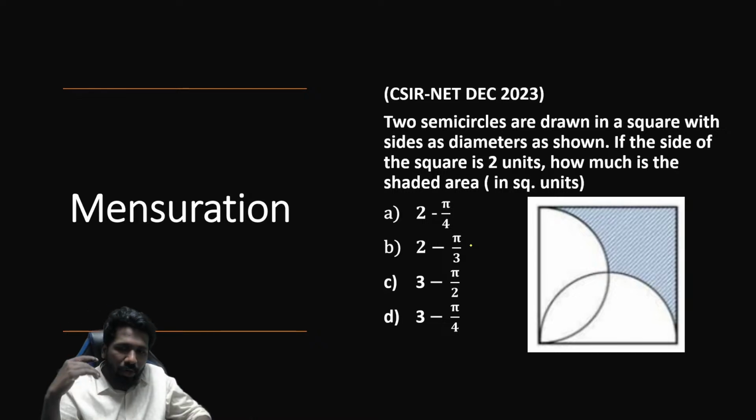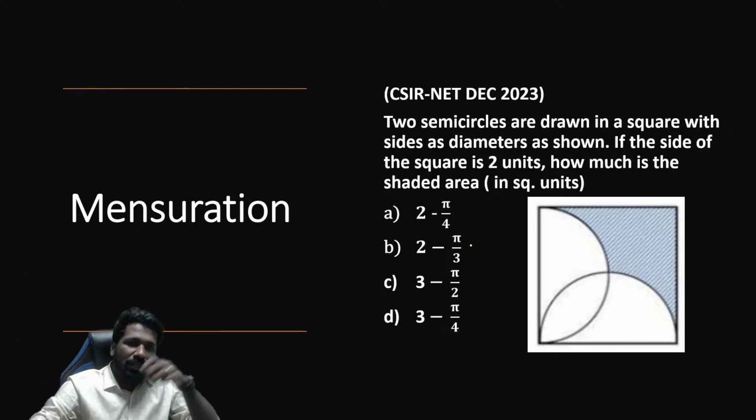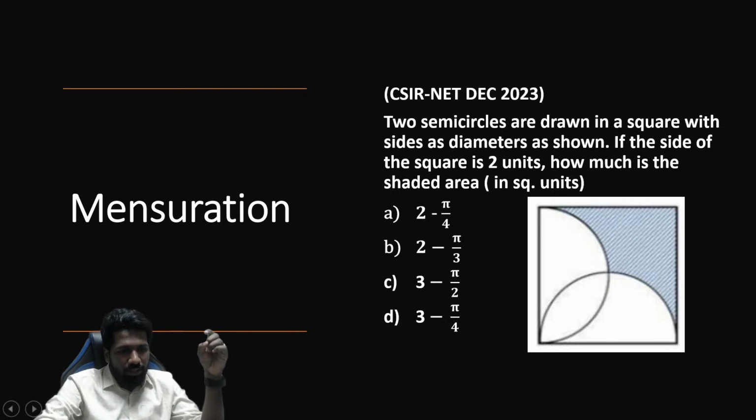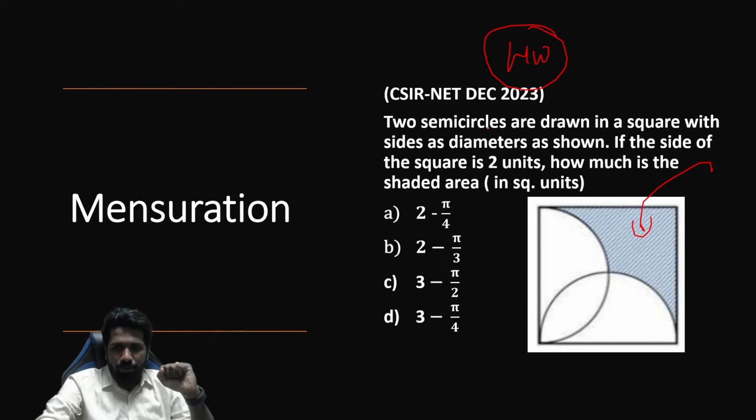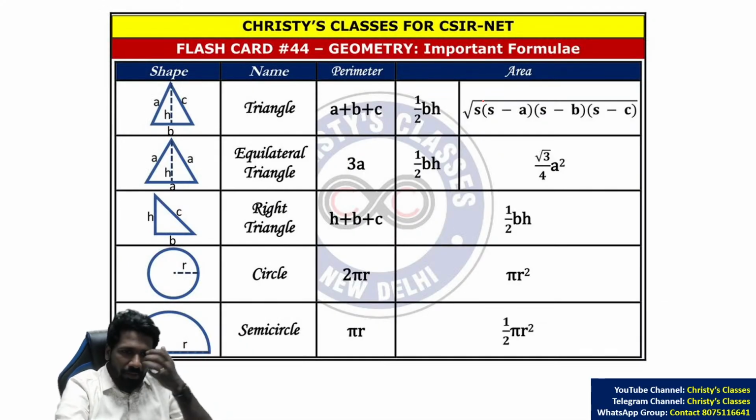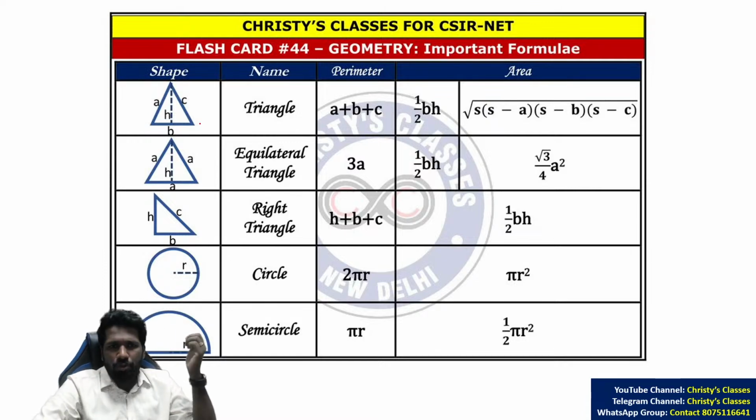Now mensuration, or area, perimeter, volume questions. This is also important. Last few years, questions on shaded regions are repeatedly asked. Many examples of this I have given in previous free videos. Go through it. This question was asked in 2023. And perimeter, area, volume, basic formulas you should know.